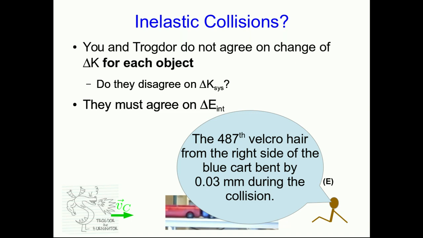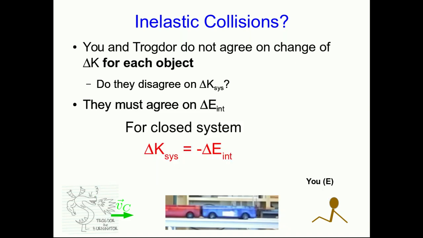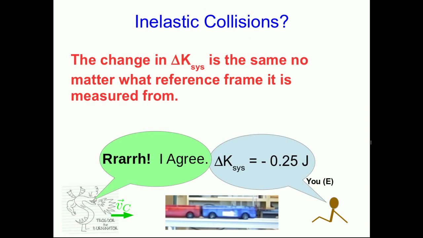If you see a certain deformation in an object, any other observer is going to agree with you about what that deformation is. And so you have to agree on the change of internal energy because it's a result of those states of the change of the system. And since the kinetic energy changes only by that kinetic energy turning into internal energy, if the system is closed, we can see that the different inertial observers are going to agree on the change in the system's kinetic energy. If you don't like that explanation, if it seems a little hand-wavy, don't worry, I'll give you a more mathematically rigorous derivation of this in another lecture to come.